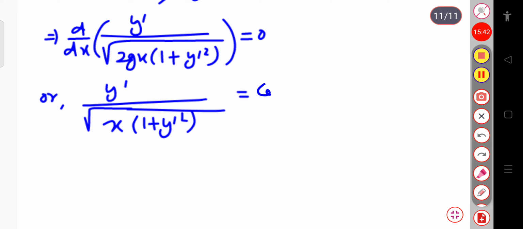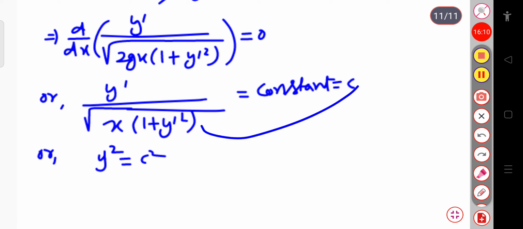Since root over 2g is constant, the bracketed term is actually constant. So we can write y′ by this term equal to constant, and let us consider this constant to be c. If I square both sides, then y′ square will be equal to c square, that is the constant square, into this term, which is x into 1 plus y′ square.